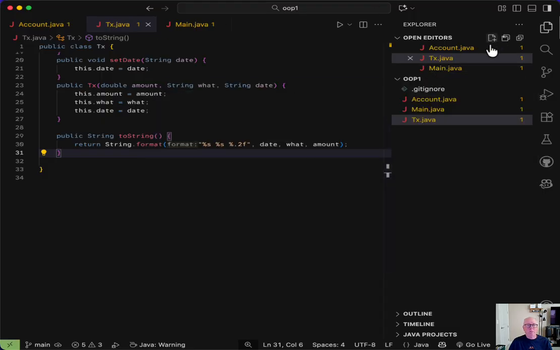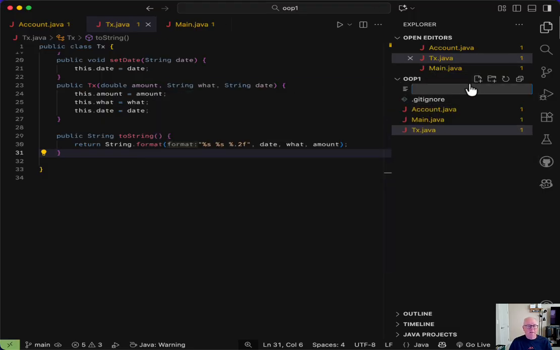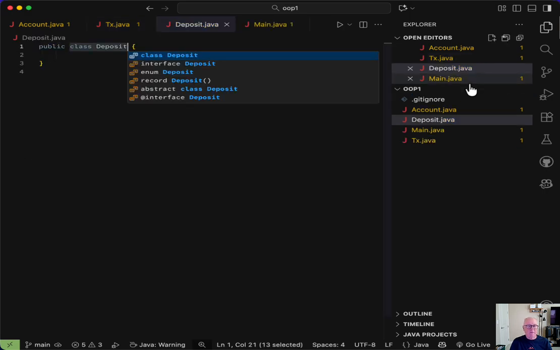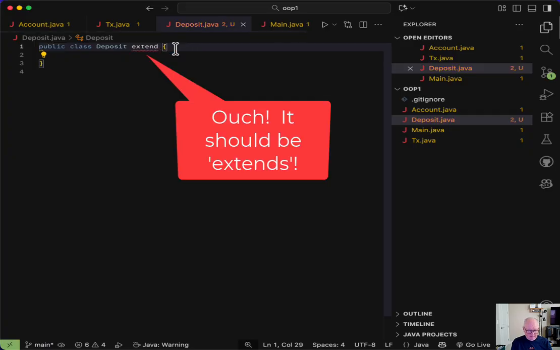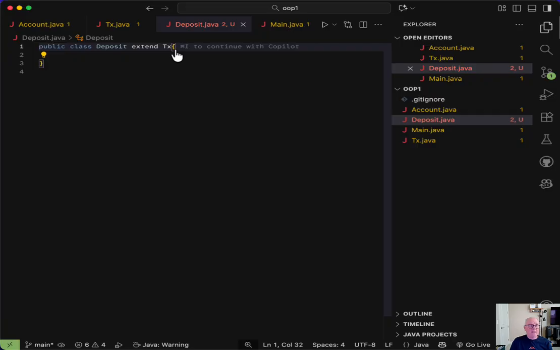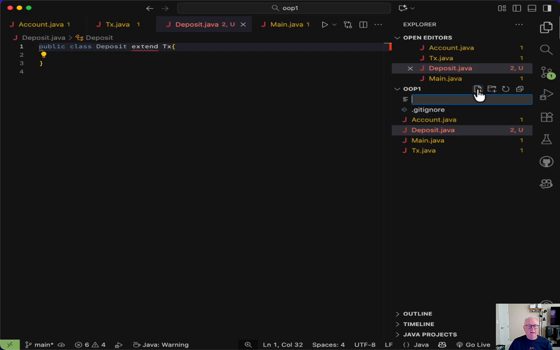So let's go here and let's create a new file. Let's call this deposit.java, and let's say that we're going to extend TX. So what this says is, look, everything that a transaction does, I want a deposit to do as well. But I'm going to add something a little bit different here. But first, let's just go back here and add the other side. So let's add withdrawal.